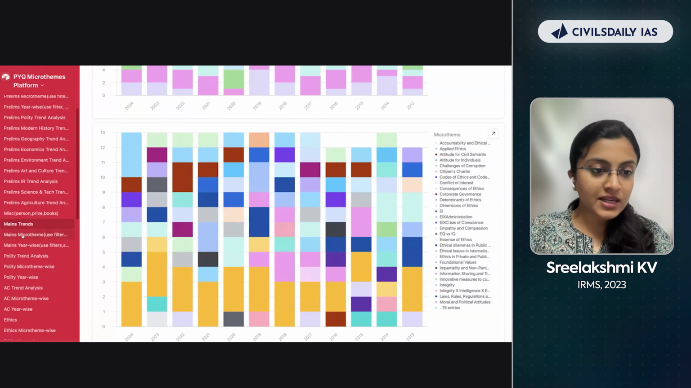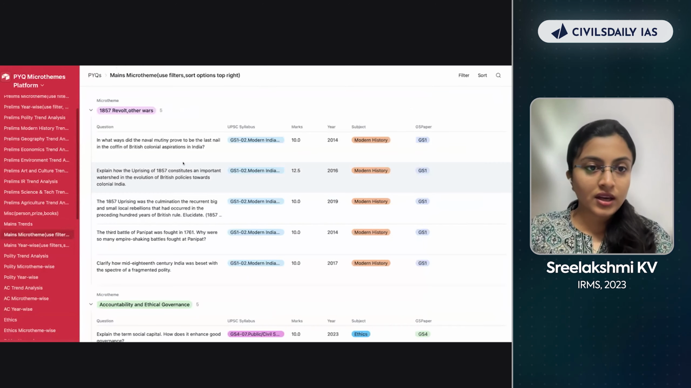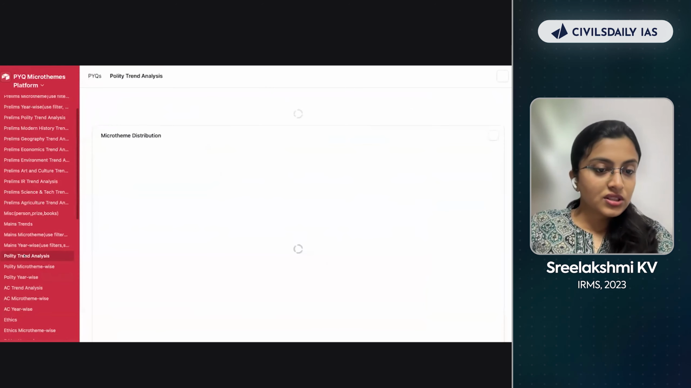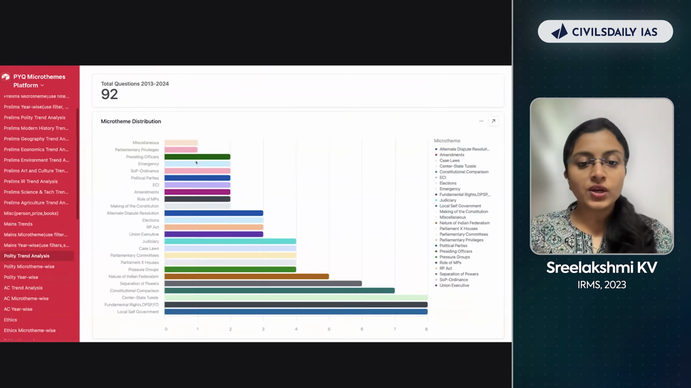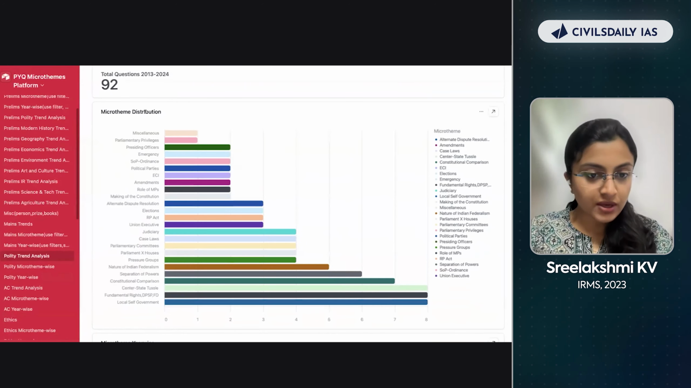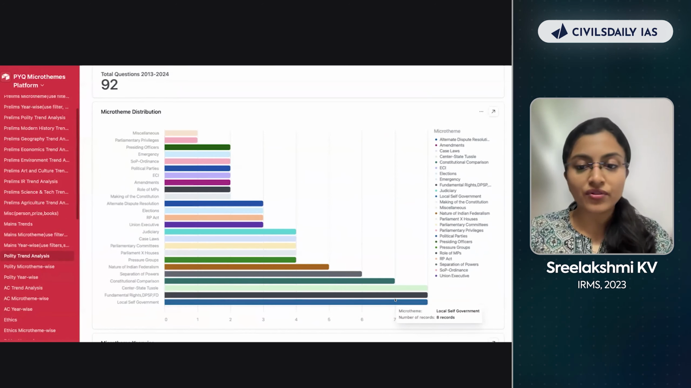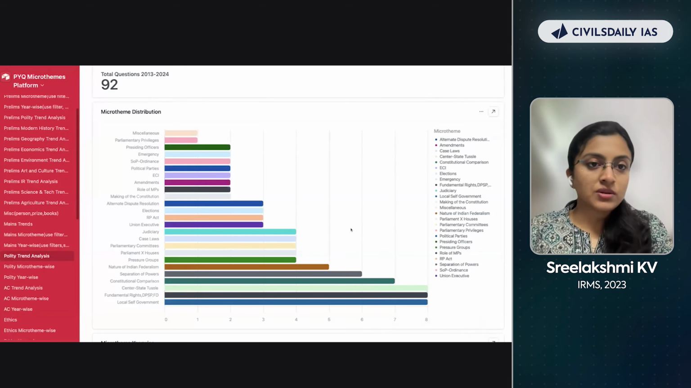All right, so this is the mains trend. Here again, you can see micro-theme based questions that have been given. Just taking you through polity. Here in polity, you can see different micro-themes on the left-hand side and the number of questions that have been asked. Now just tell me which is the most important one.